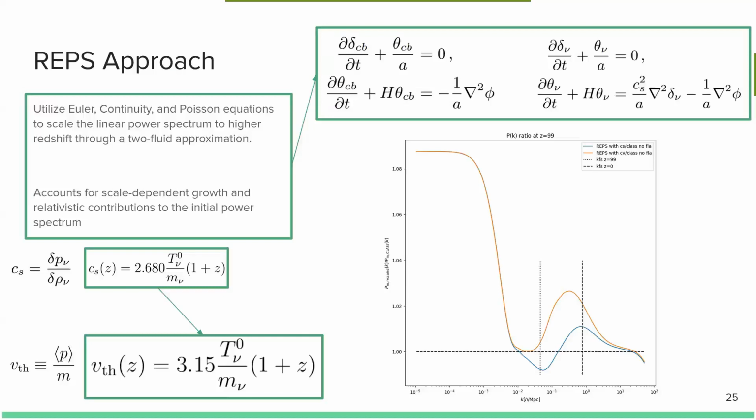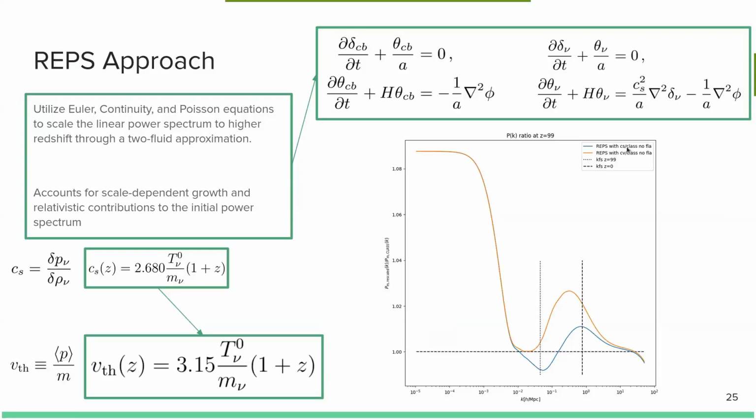Now, this is only a difference of about 17% in this case. And they have very similar functional forms. Really, the only difference is the amplitude. And we're going to be looking at some ratios here of what REPS rescales the initial power spectrum to at z equals 99 versus the CLASS prediction of the linear power spectrum using the full evaluation of the Boltzmann equations, so assuming no fluid approximation whatsoever.